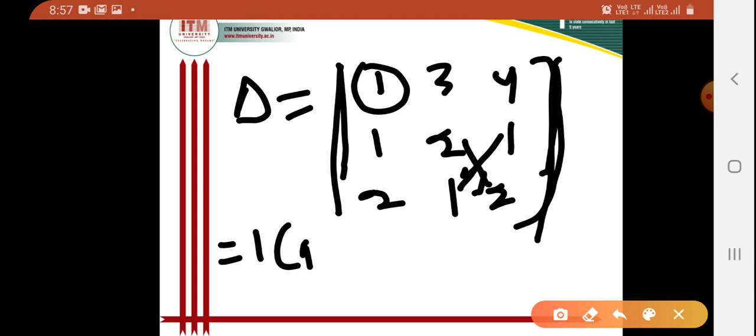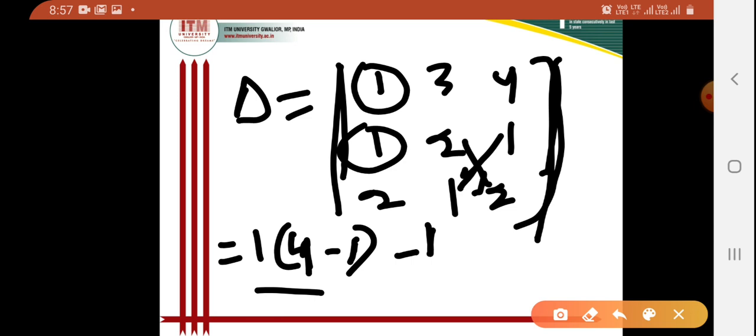Similarly the next one is minus 1, because I have to take the alternating minus sign, and the value is 1 here, so minus 1.